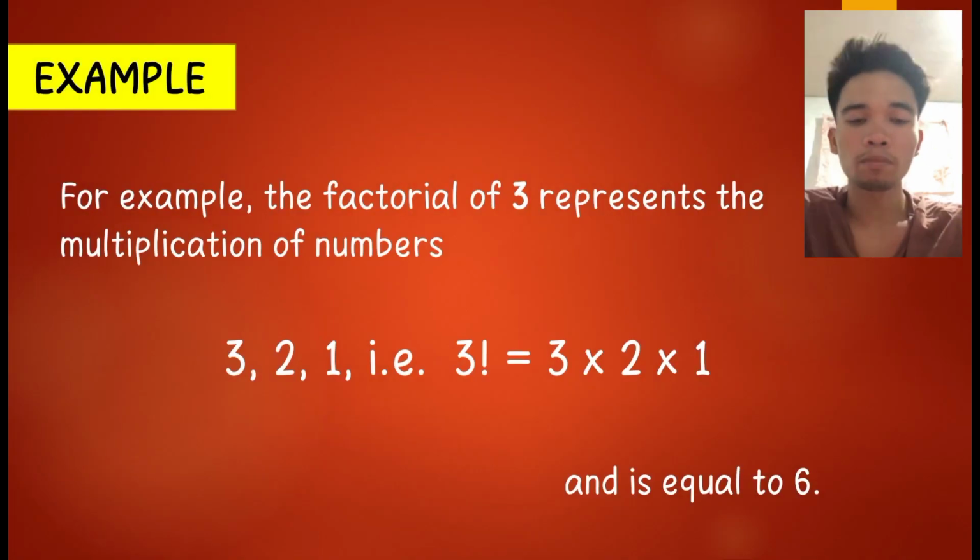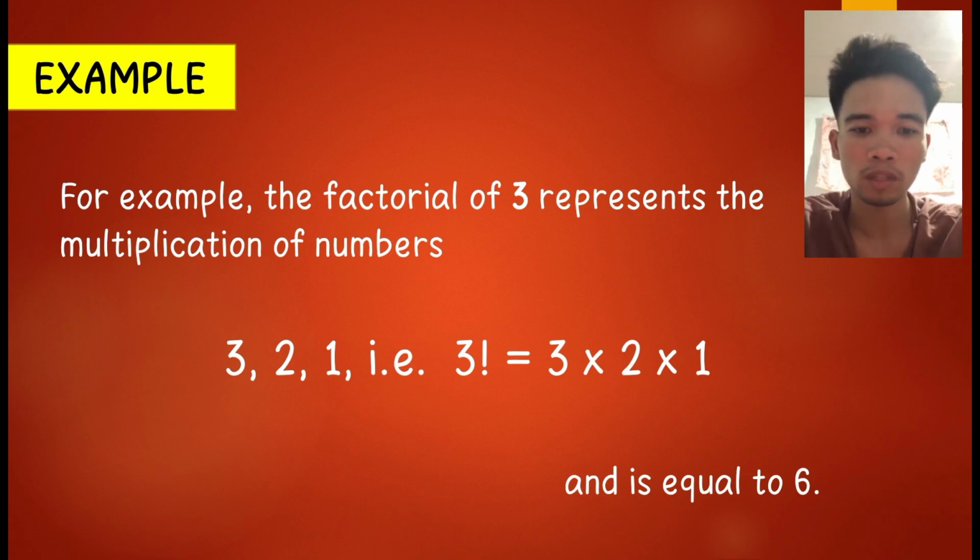So, for example, the factorial of 3 represents the multiplication of numbers. To tell that it is a factorial number, it has an exclamation mark next to the number. So 3! is equal to 3 times 2 times 1, and that is equal to 6.